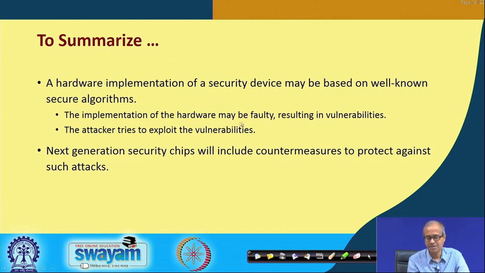Implementation of the hardware may be faulty in some way, which results in vulnerabilities, and attackers try to attack vulnerabilities in various ways, just like software vulnerabilities. Whenever someone designs a software, there will always be some bugs. The attacker always tries to find out bugs and tries to exploit that. So, the next generation security chips that will come out, already people are working on it, will include countermeasures to protect against as many of these kind of attacks as possible. This is the basic idea.